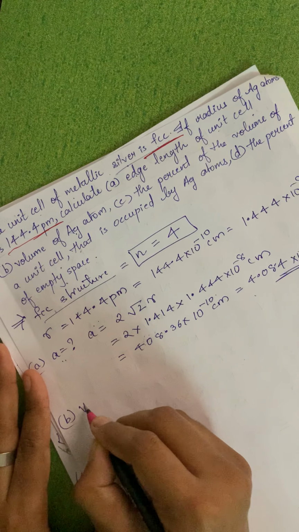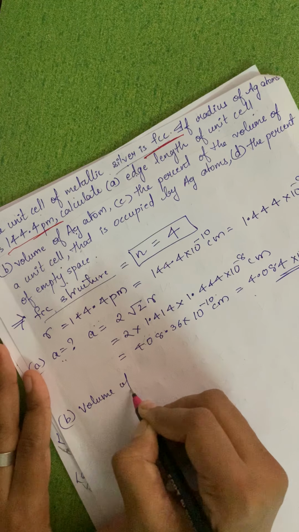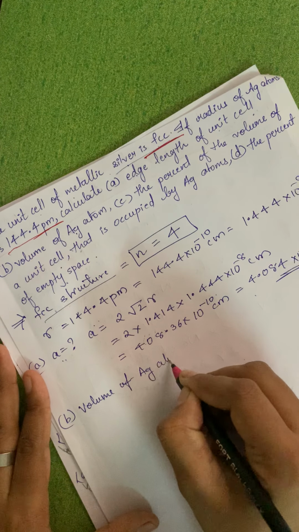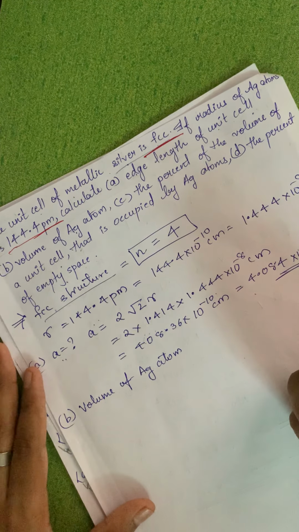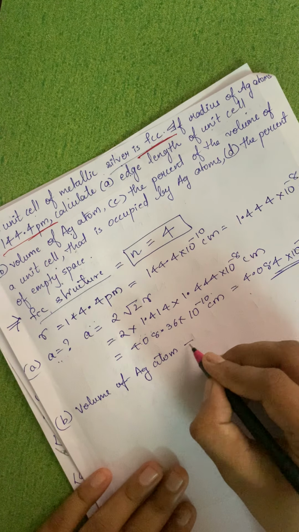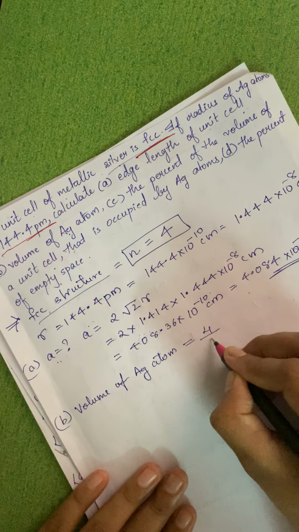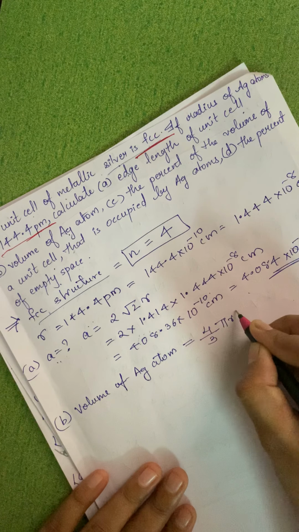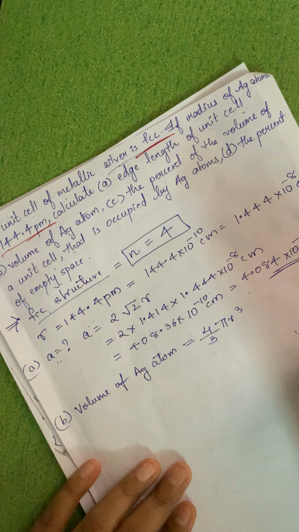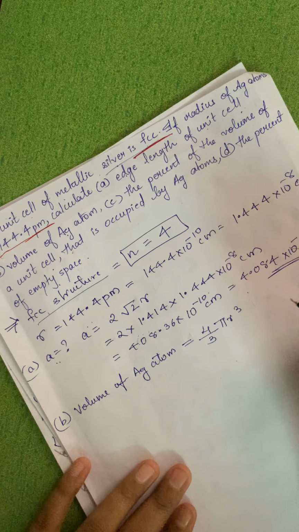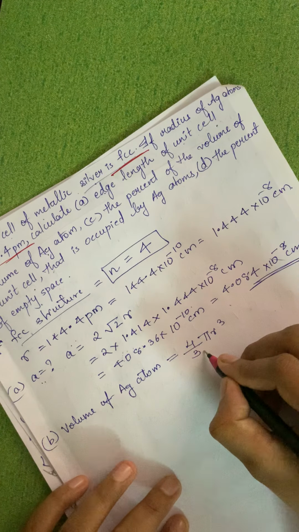Second is the volume of Ag atom that is asked. What is asked? Volume of Ag atom. So the volume of Ag atom is nothing but 4 upon 3 pi r cube. That is nothing but 4 upon 3 pi r cube. So you have to just substitute these values.